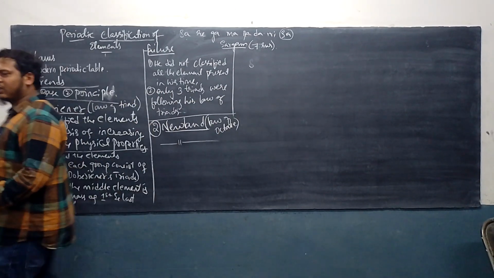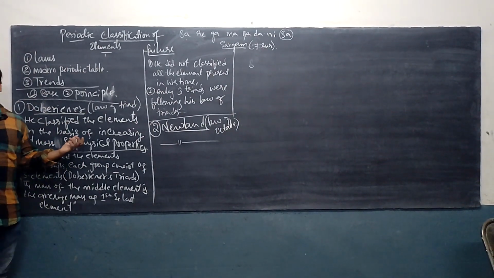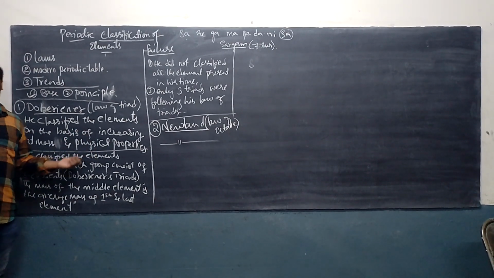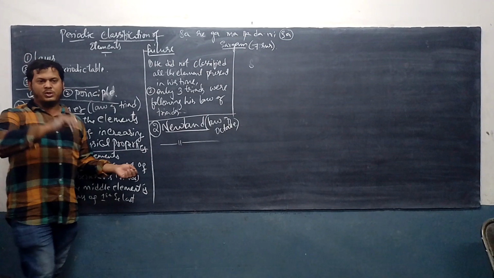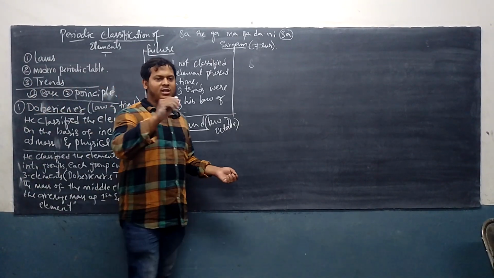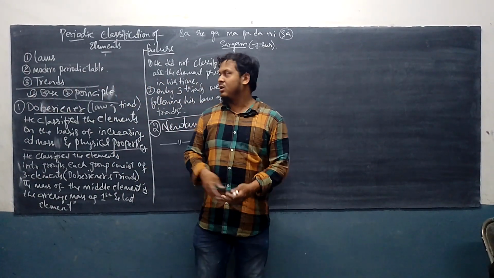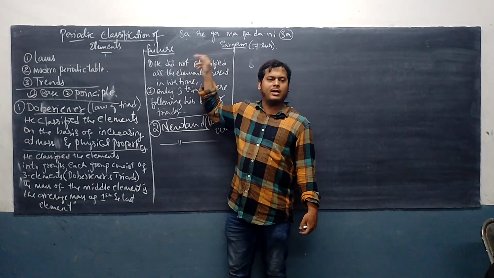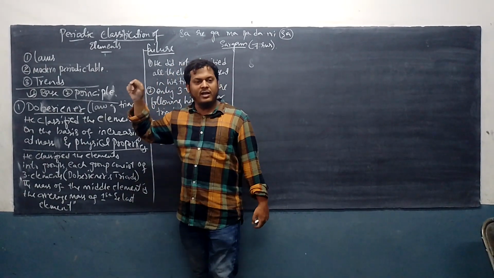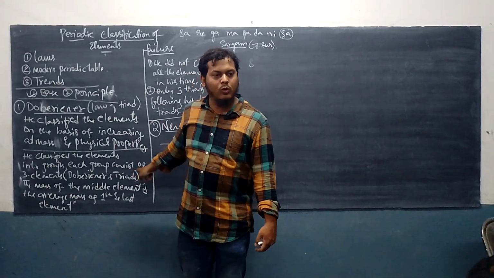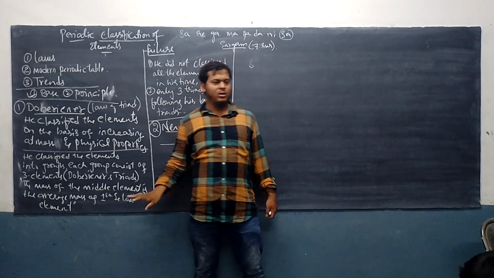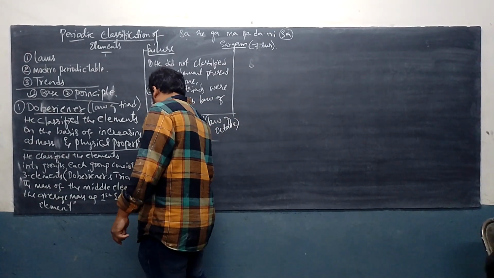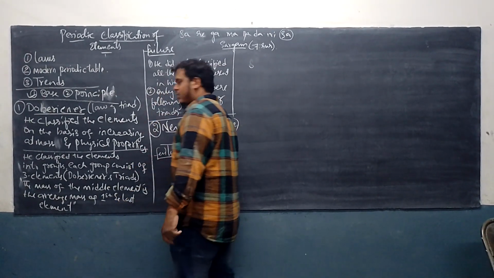Newland classified the elements on the basis of increasing atomic mass and physical properties. He classified the elements into groups. Each group consists of 8 elements, and he says that the physical and chemical properties of the 8th element are similar to the first element. Clear with this? Now come its failures. So what are its failures?